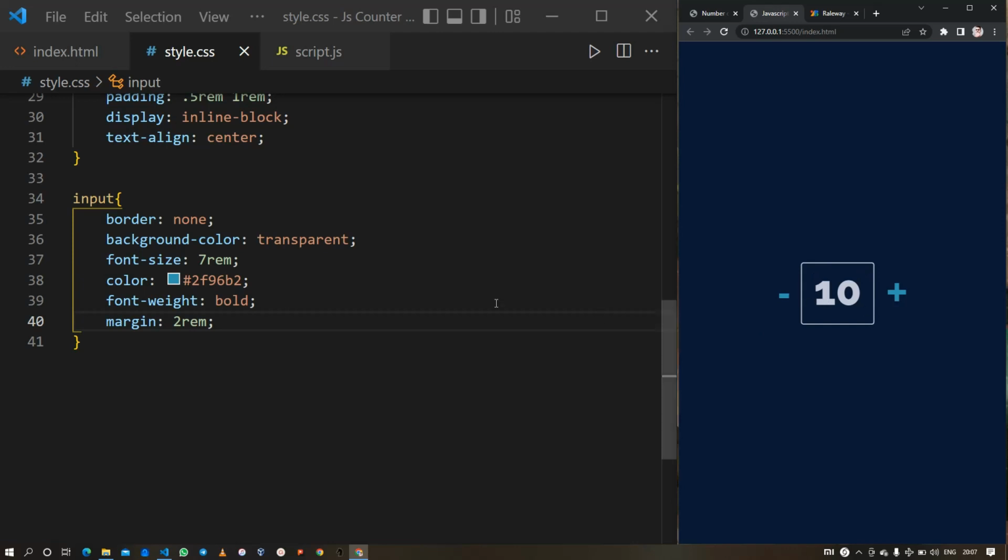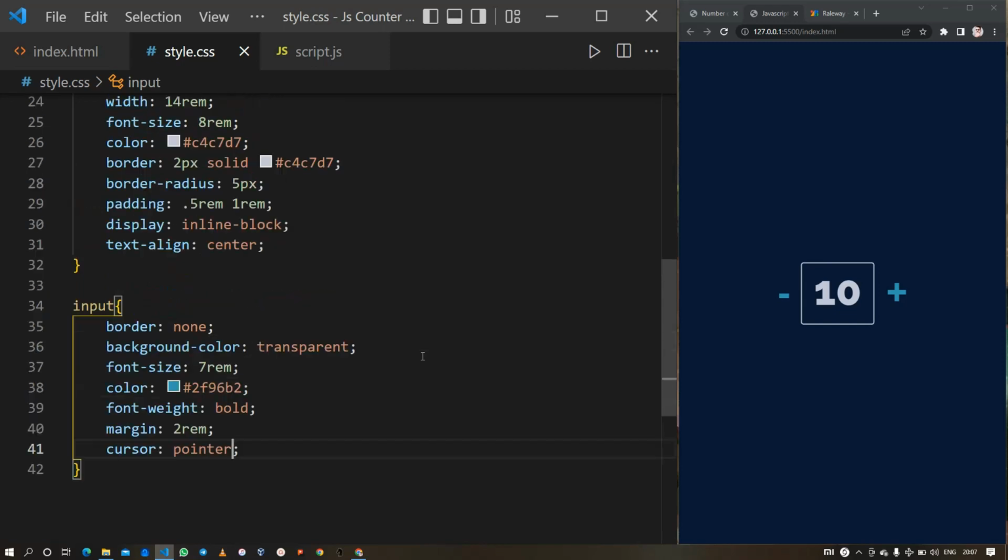Now one more thing: when I hover on these buttons, I need to have the cursor like a finger pointing on these buttons. So I will just use the cursor pointer property, and then save. Here we go. Here you can see I get that pointing hand on these buttons too. So till here we are done with our styling part.